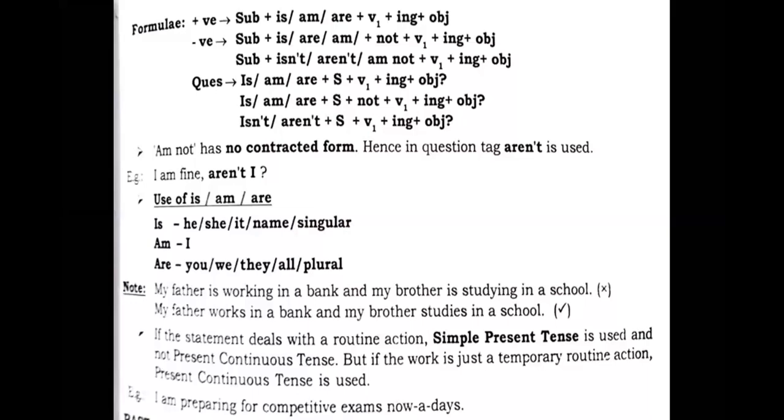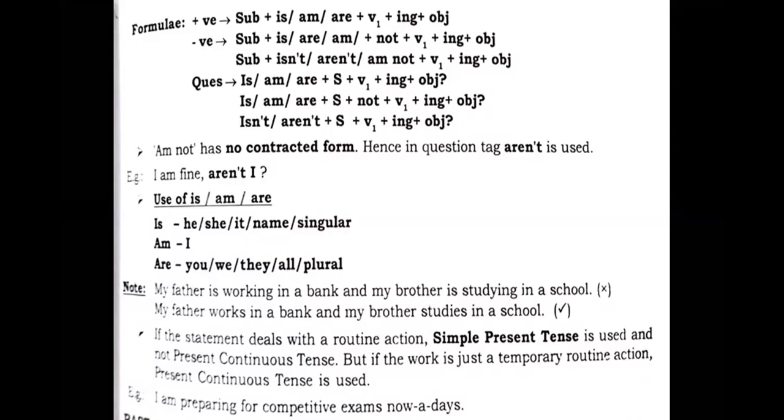I suppose that we are in the ninth standard, everyone is familiar. Is is used with third person singular, he, she, it, or a singular noun or name. Am is used with I, and are is used with you, we, they, and plural nouns, like boys, Amit and Sumit, that is, when there is a reference to plural, we can use this in a very proper manner.